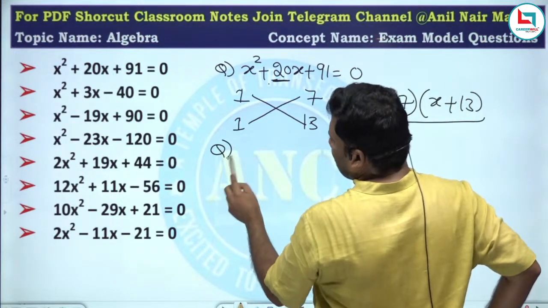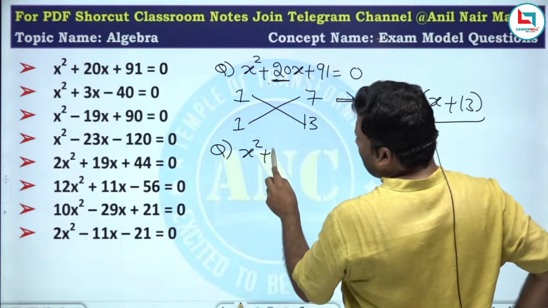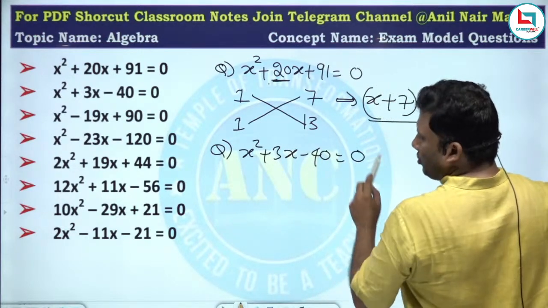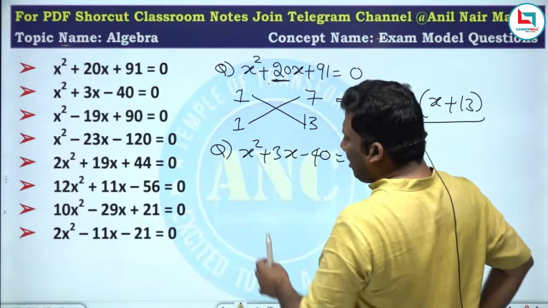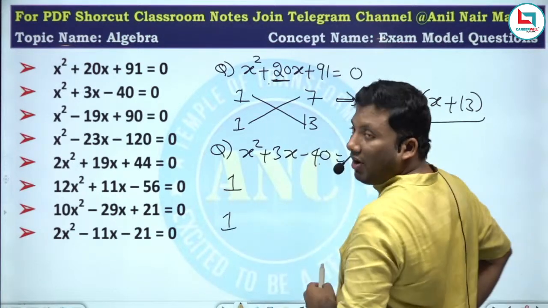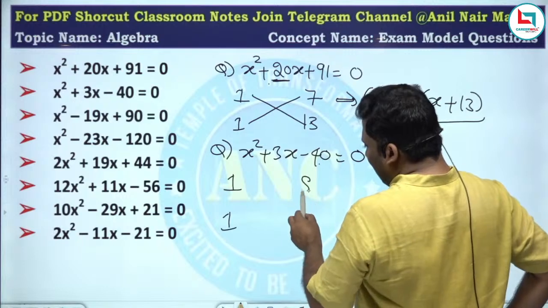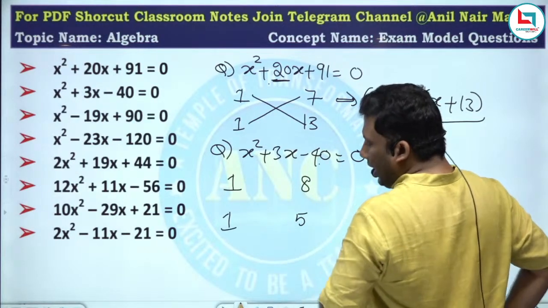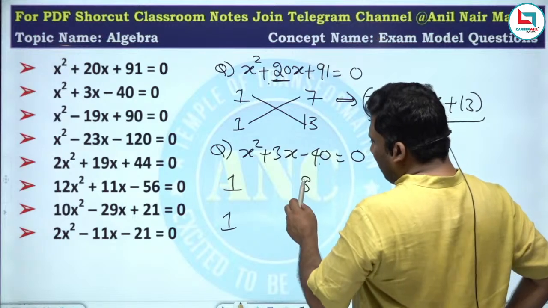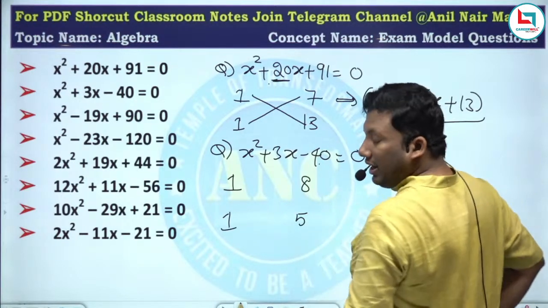Some sample questions, sir. x square plus 3x minus 40 equal to 0. What is the coefficient of x square? 1. 1 ones are 1. What are the factors of 40? 8 5s are 40. We will put minus a little later. Now if you see here, minus 40 is there.